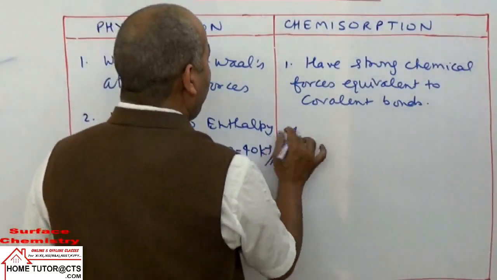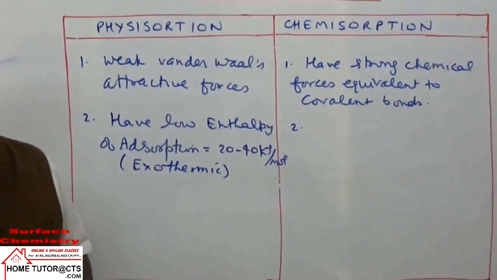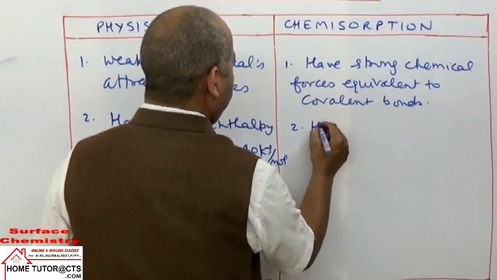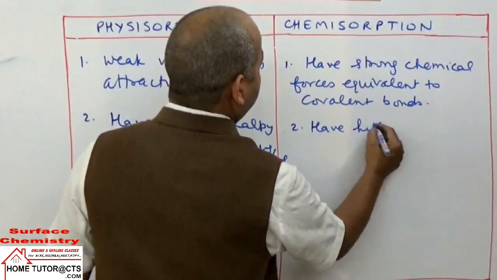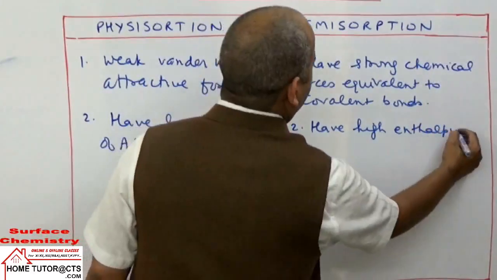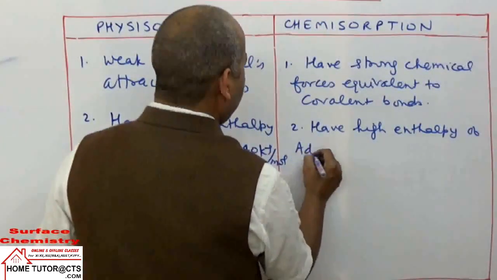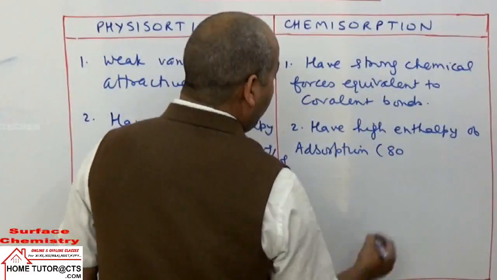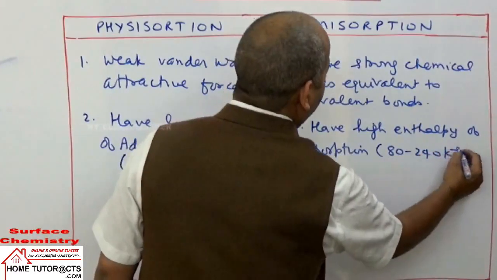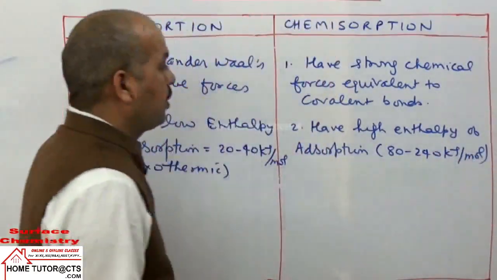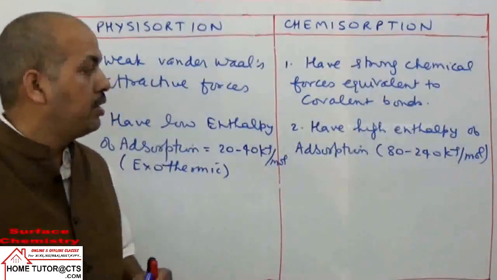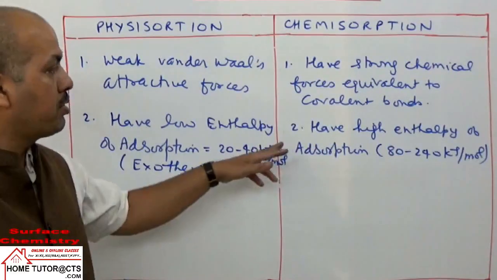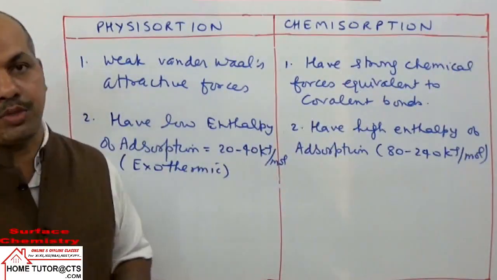यहाँ पे क्या होता है? Because of strong chemical bond formation, or strong interactions, they have high enthalpy of adsorption in the range of 80 to 240 kilojoule per mole. This chemisorption has high enthalpy of adsorption.